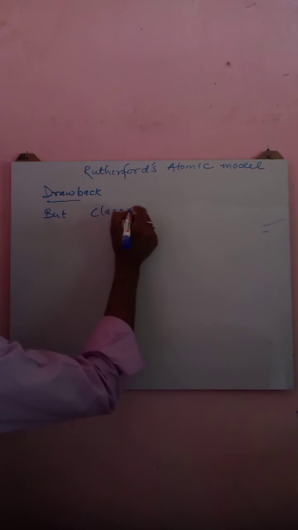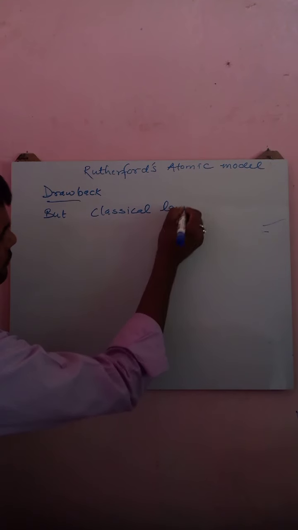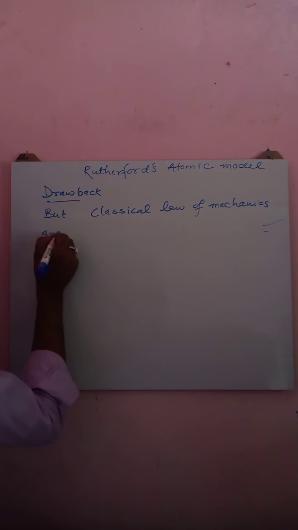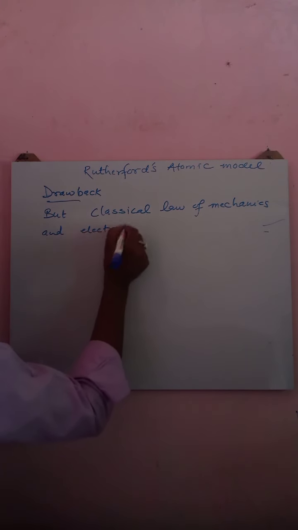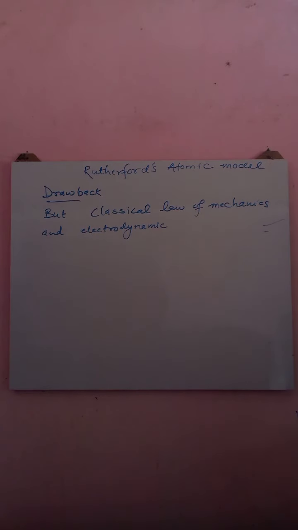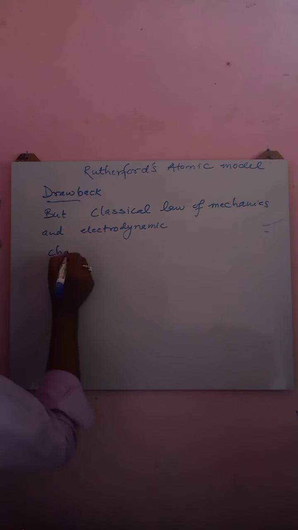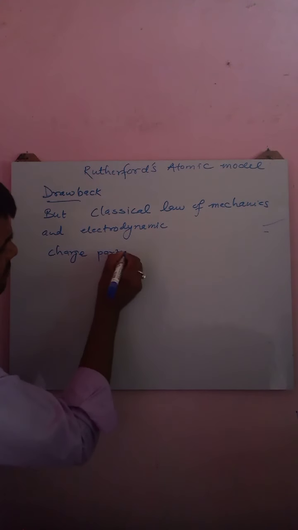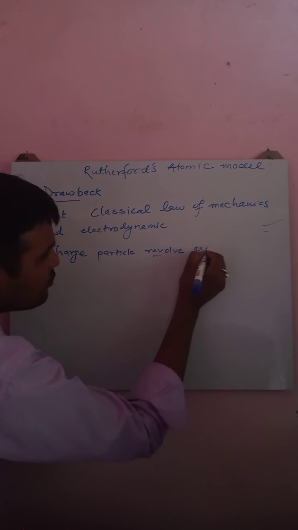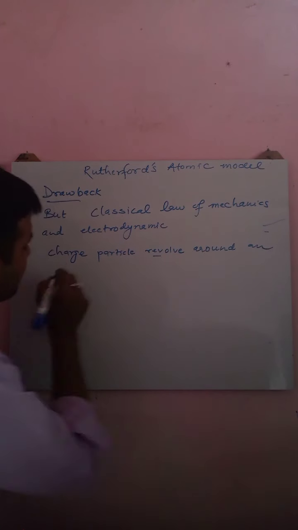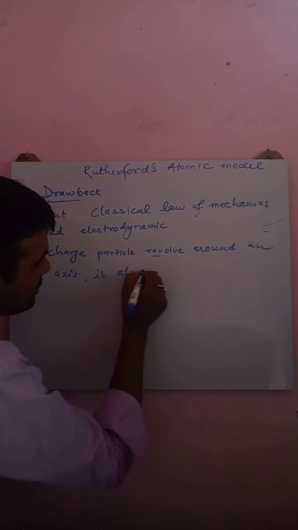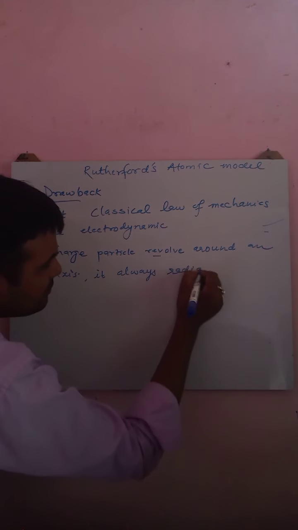But classical laws of mechanics and electrodynamics stated that whenever a charged particle revolves around an axis, it always radiates energy.